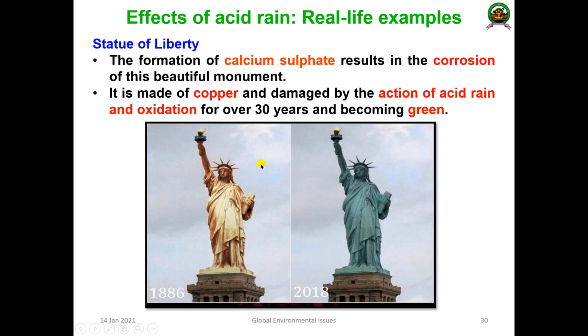When it withstood so many years, nearly hundreds of years, what happened? After 30 years, you see the color now. The color has turned due to the acid rain. It is exposed to acid rain, and the chemical, calcium sulfate, is the result, and it turns the color green.